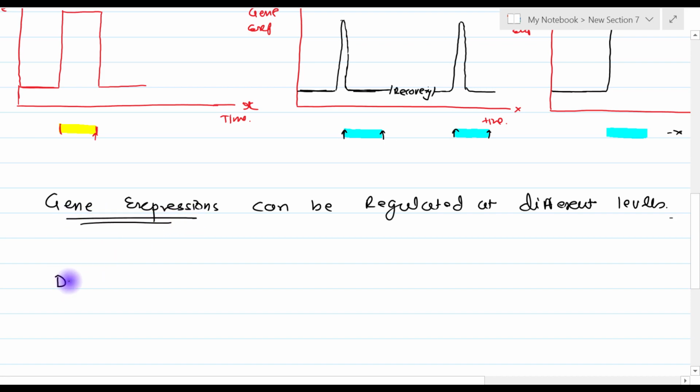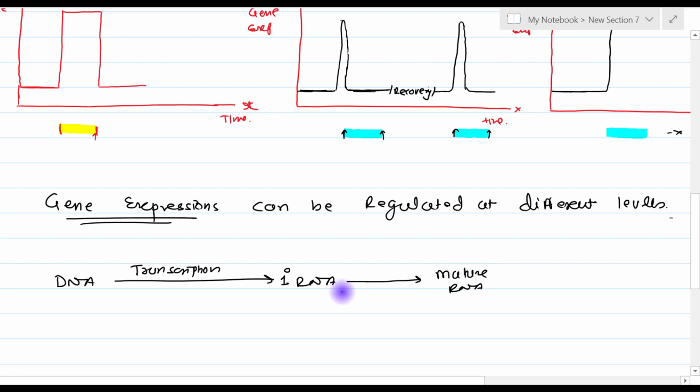Gene expression means from DNA to RNA, but is it directly a mature RNA? No, it is first a primary RNA, a primary transcript. We call it transcription, right? And from this primary RNA, we get a mature RNA. This process from primary RNA to mature RNA is known as post-transcriptional modification.